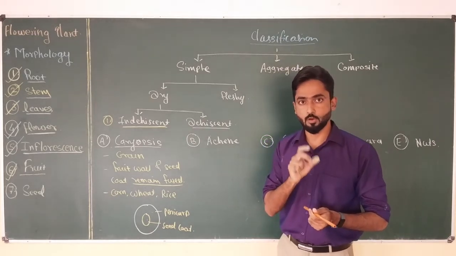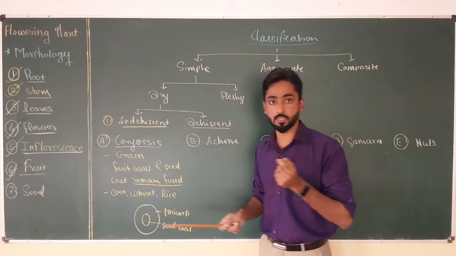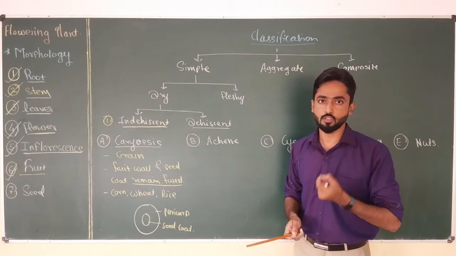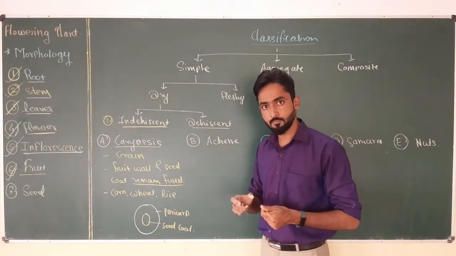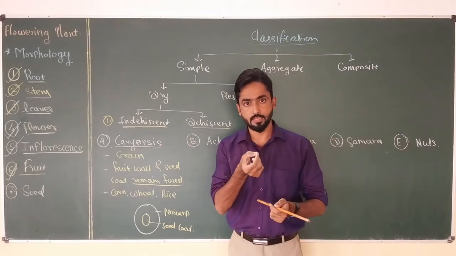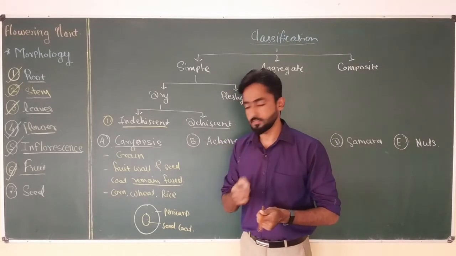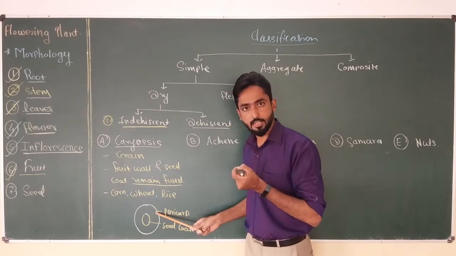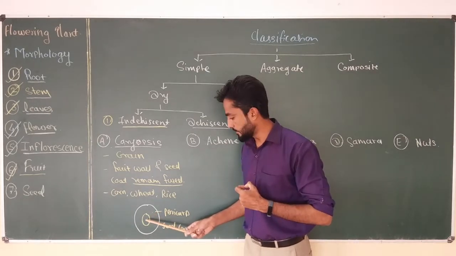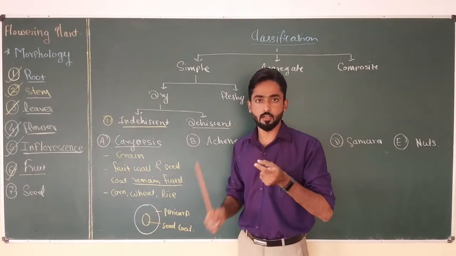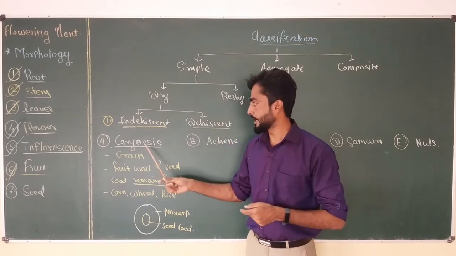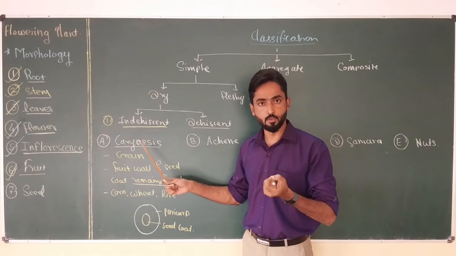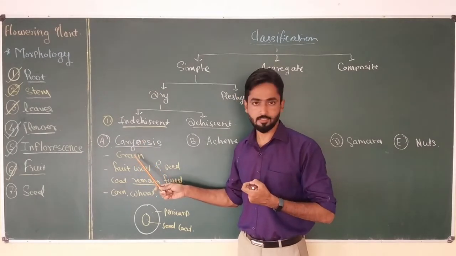In that case you have to remember that wheat grain is a fruit, it is not a seed. And why do we keep wheat grain in caryopsis? Because if we see the wheat grain closely, we can notice that the pericarp is strongly fused with the seed coat and it is very difficult to remove the pericarp from the seed. So it is called the caryopsis type of fruit and popularly they are known as grain.